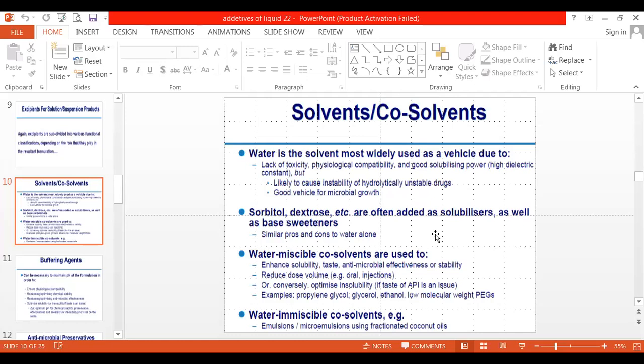Then there are other ingredients like dextrose and sorbitol. They can be utilized as solubilizers or co-solvents to increase the solubility of your drug.